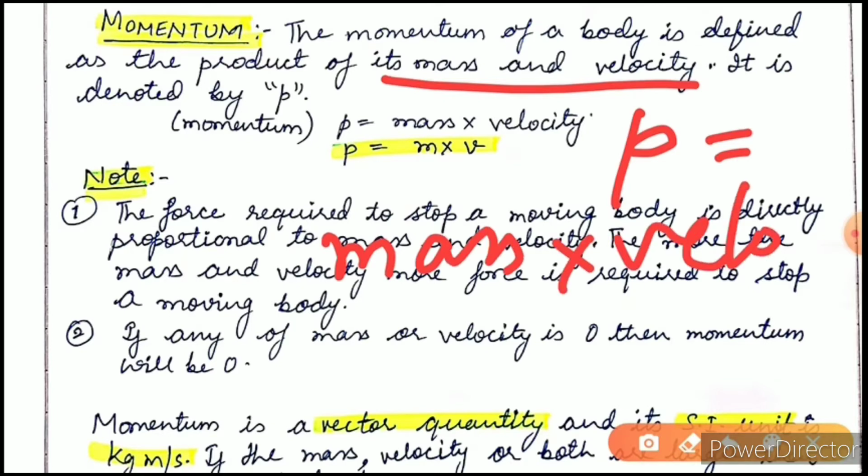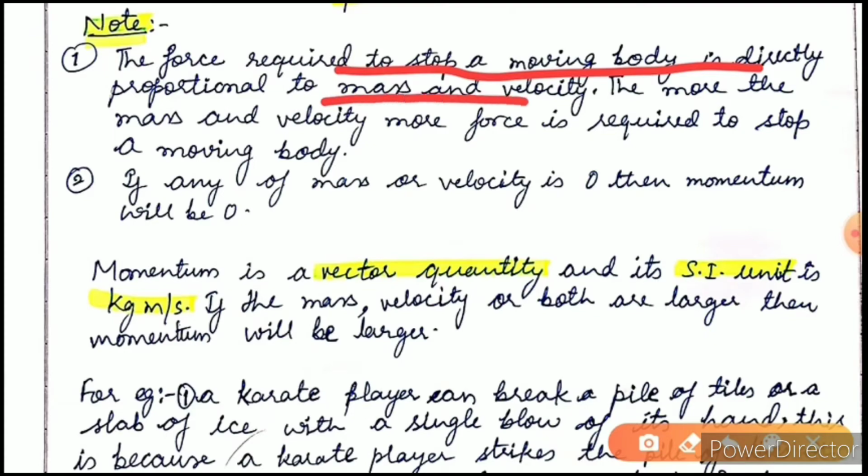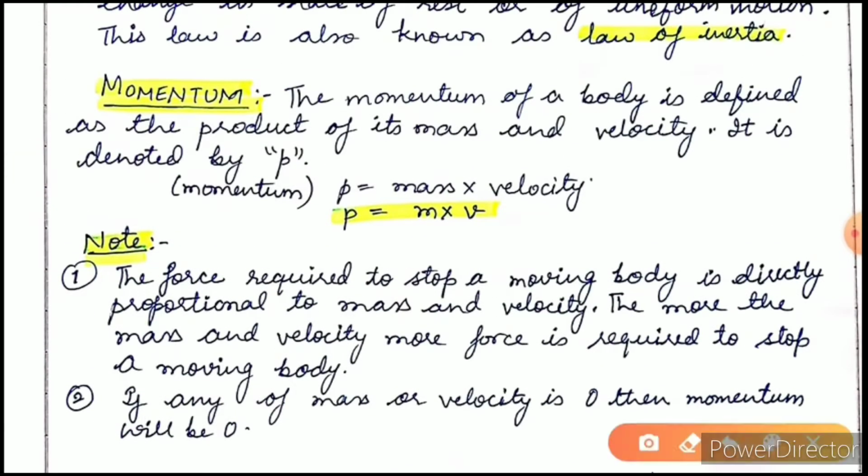This is the mathematical definition of momentum. Now let us see some points to be noted. The force required to stop a moving body is directly proportional to mass and velocity. Here p is in the numerator, and mass and velocity are also in the numerator, so they are directly proportional.